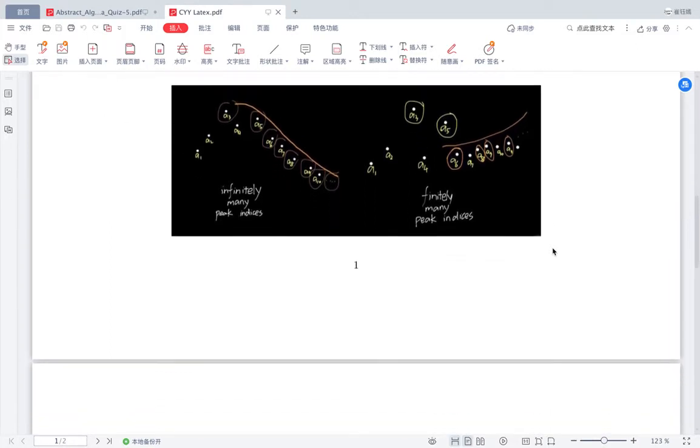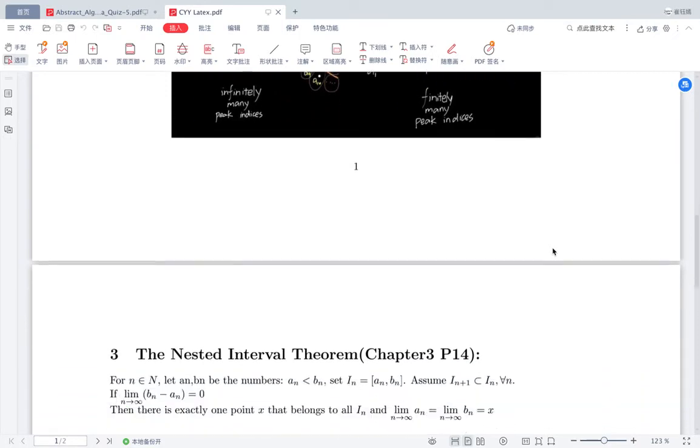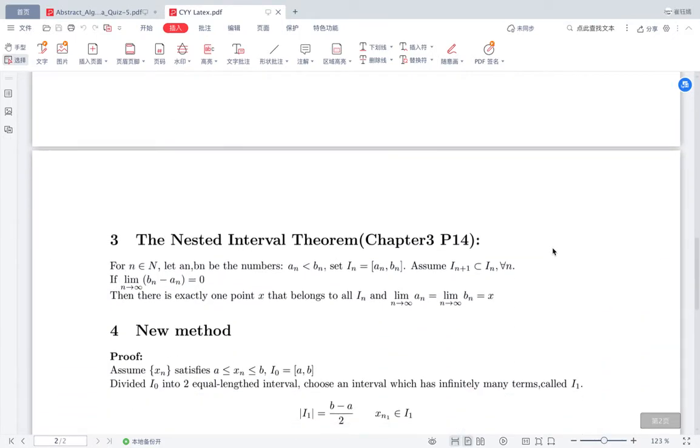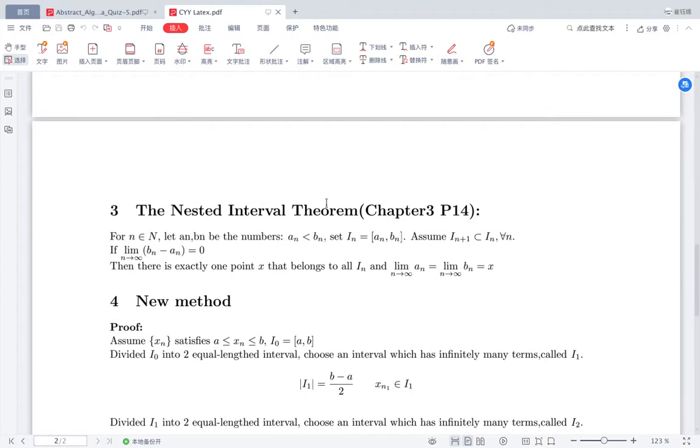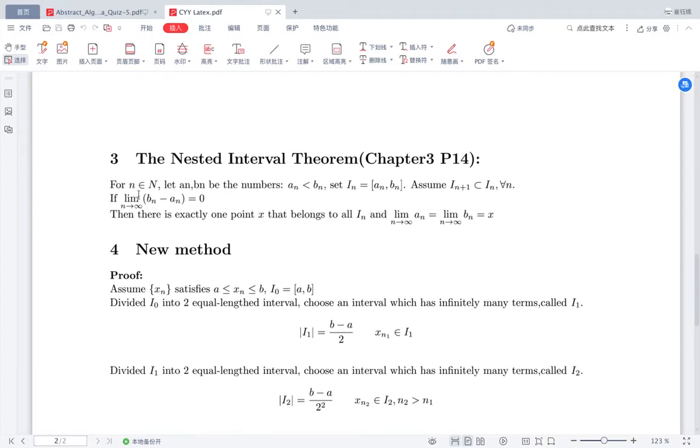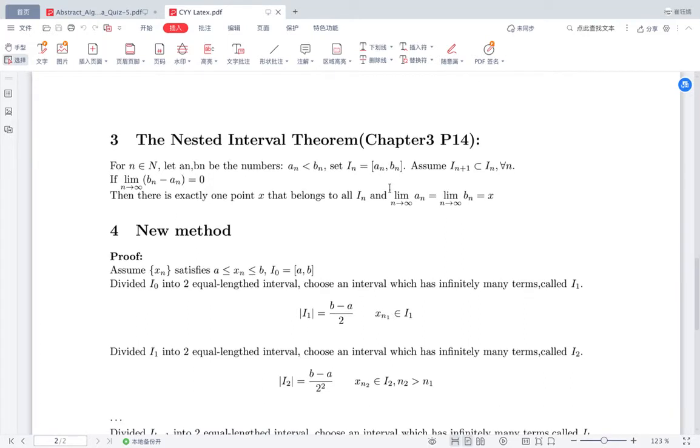Now I will introduce another method. Before beginning, let's review the nested interval theorem. For n belonging to big N, let an be less than bn. Define the set In as the closed interval from an to bn. Assume In+1 is a subinterval of In, which means the later closed interval is within the previous closed interval.